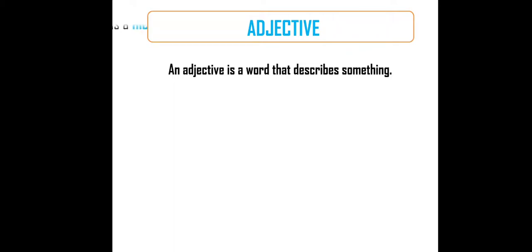Before we learn about compound adjectives, first let me tell you about adjectives. What is an adjective? An adjective is a word that describes something. You will understand better with this example: this is a nice book. Without adjectives, the sentence would be: this is a book.